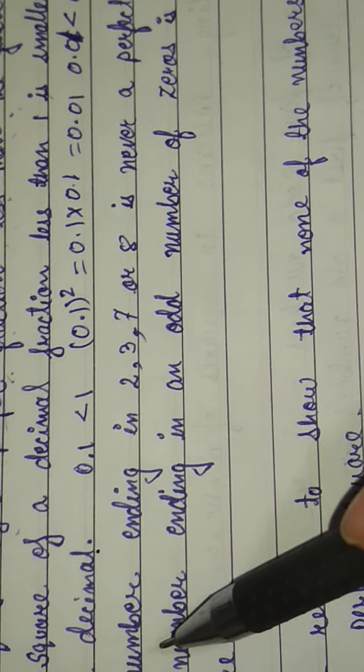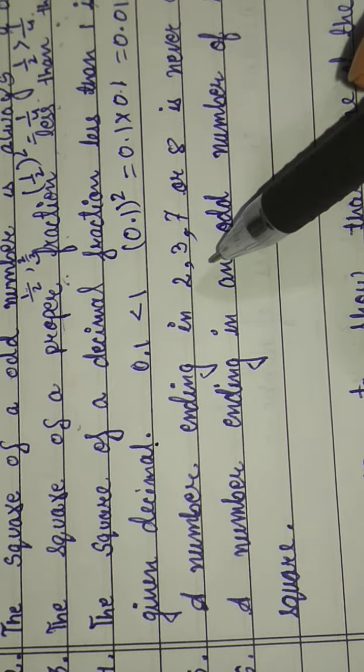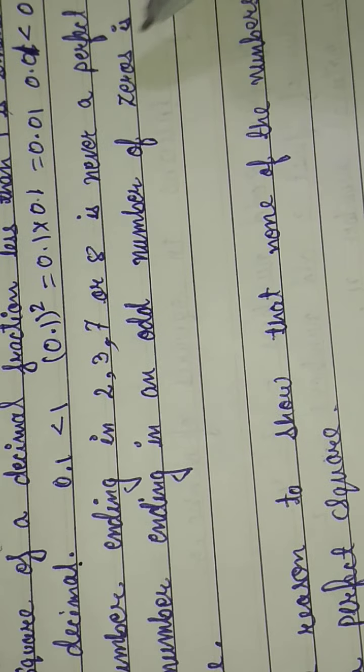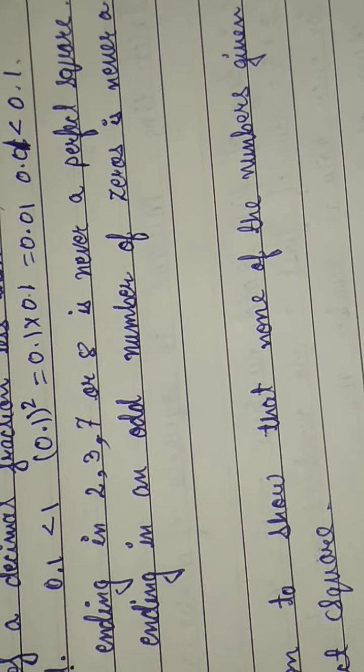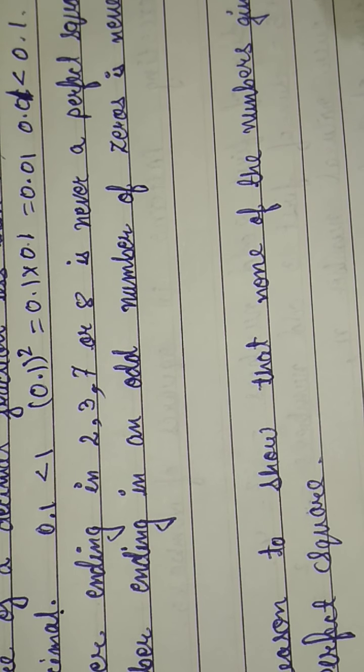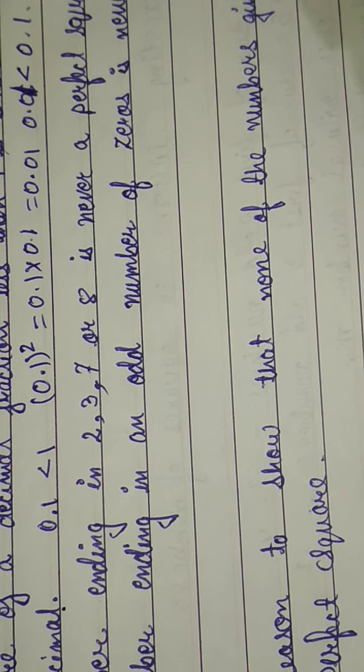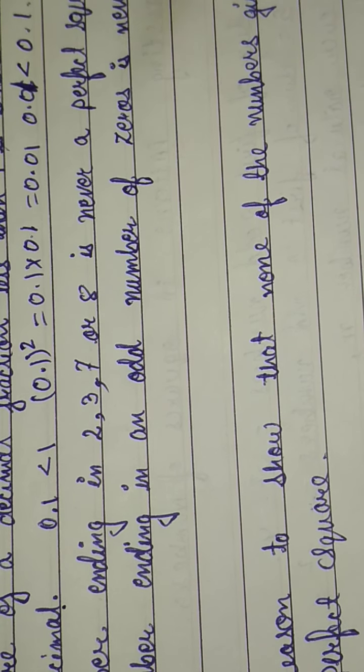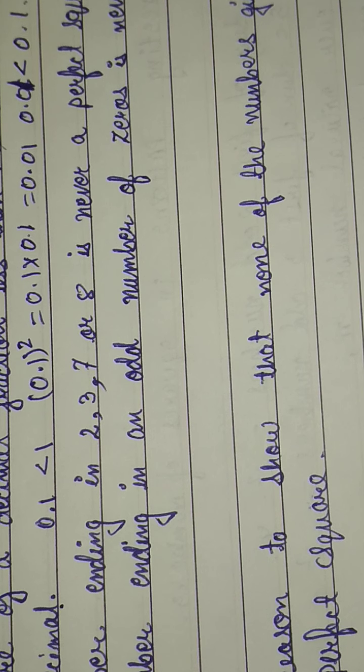Then fifth is a number ending in 2, 3, 7 or 8 is never a perfect square. Like see here, 22 is not a perfect square. Then 23, 27, 28, and the numbers 32, 33, 37, 38, 42, 43, 47, which means the numbers ending with 2, 3, 7 and 8 are never perfect squares.